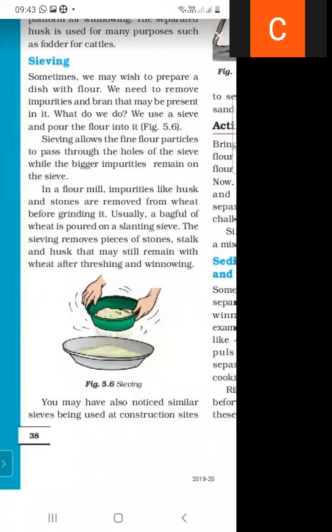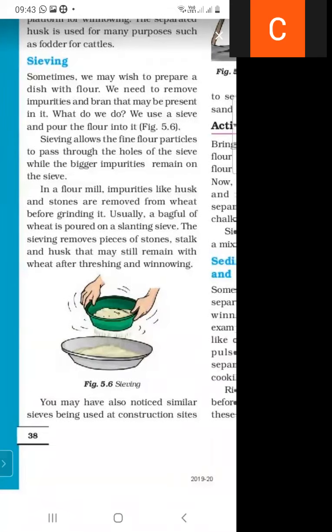In a flour mill, impurities like husk and stones are removed from wheat before grinding it. Usually a bagful of wheat is poured on a slanting sieve, and the sieving removes pieces of stone, stalk and husk that may still remain with the wheat after threshing and winnowing.